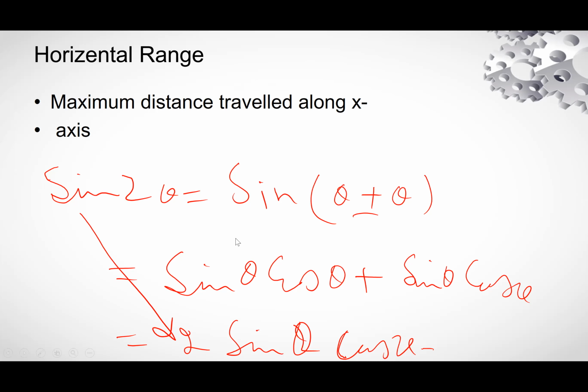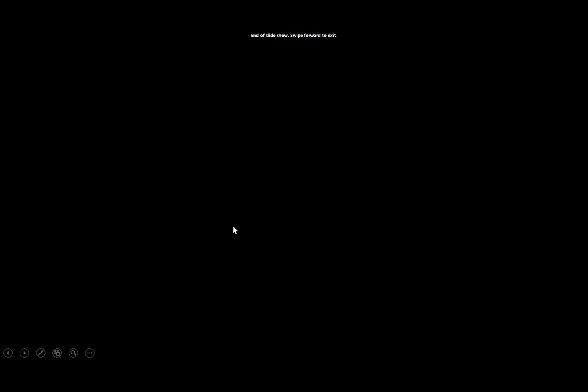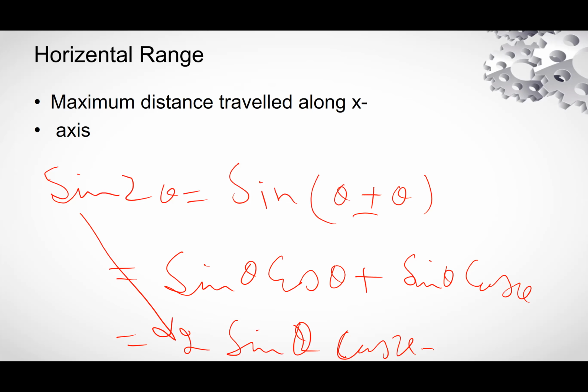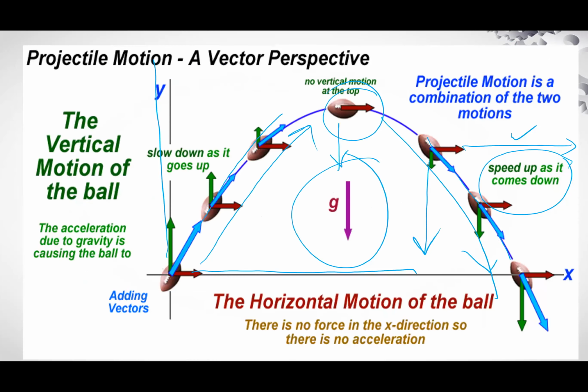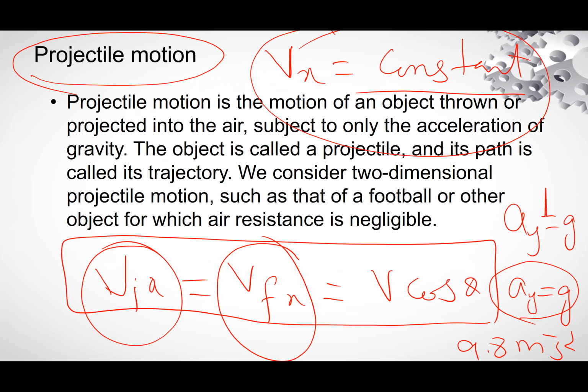Now, today's topic is projectile motion. The motion of a body in 2 dimensions is called projectile motion. This is the first definition.